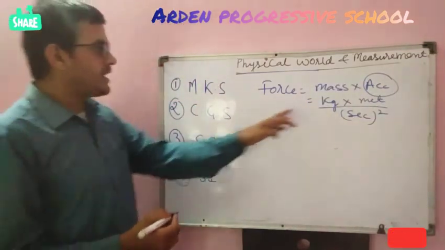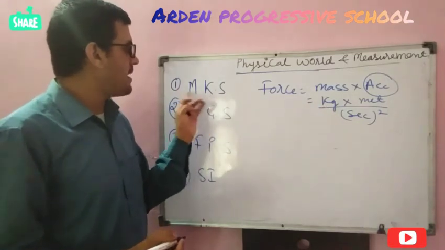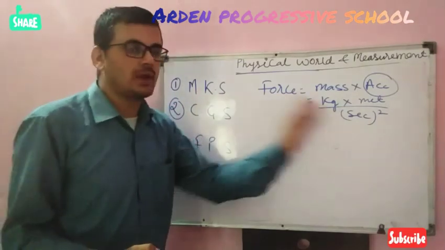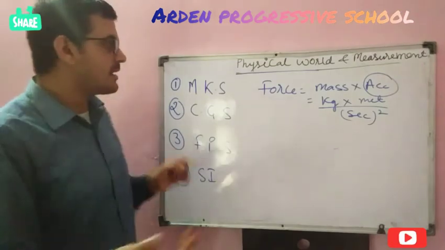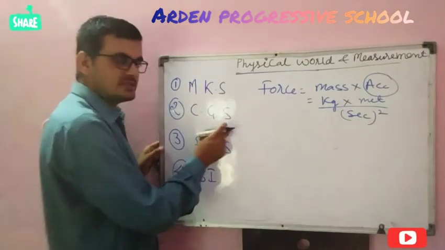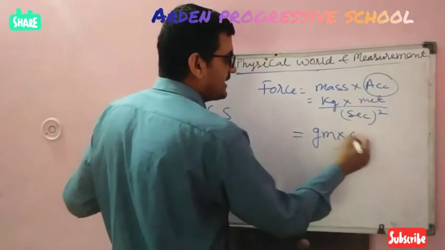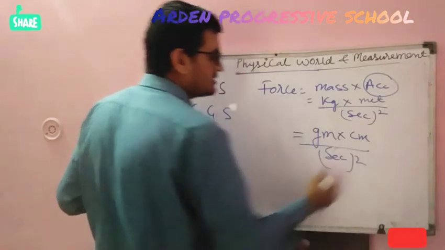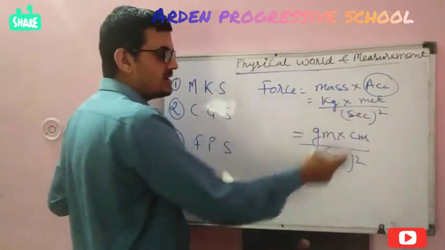So beta, this is in MKS because I have measured length in meter, mass in kilogram and time in second. If I write this in CGS, it will be gram centimeter per second square.